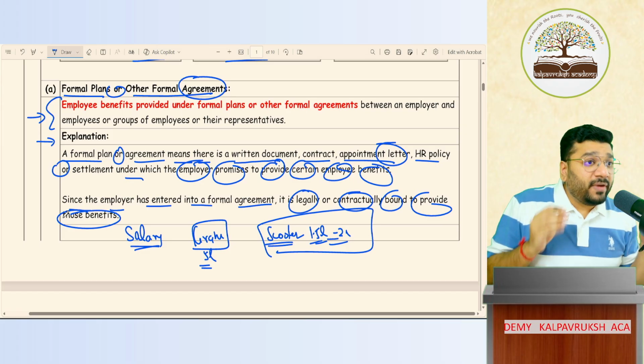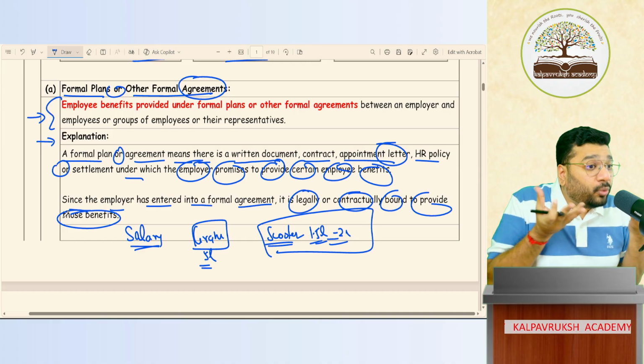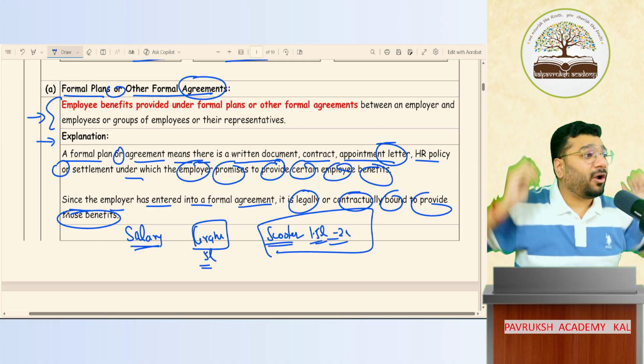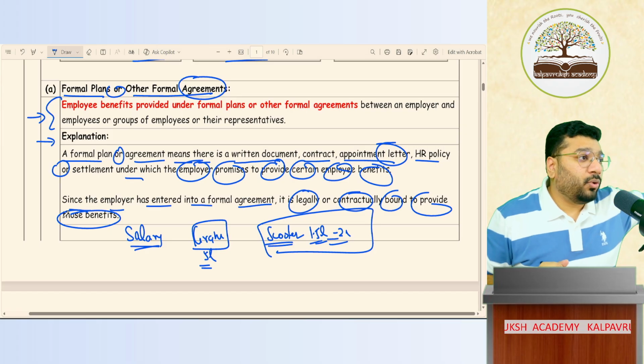Clear or not clear? So we are talking about the arising of the employee benefit. How that employee benefit burden is coming and sitting on my head. Got it, not got it. Is okay? Okay.